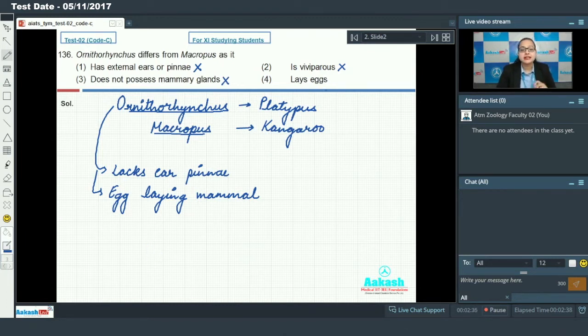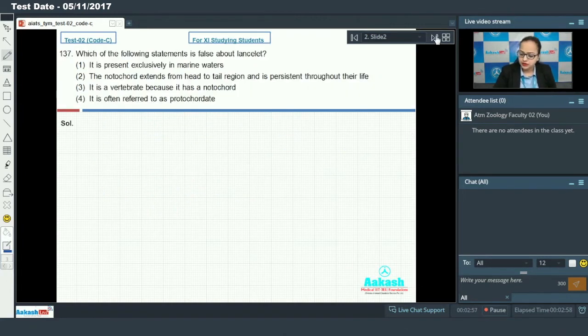Option 4 says lays egg. This is the point of difference between Ornithorhynchus and Macropus, since kangaroo gives birth to the young one. It does not lay eggs, making option 4 the answer for our question. So let's proceed to our next question.